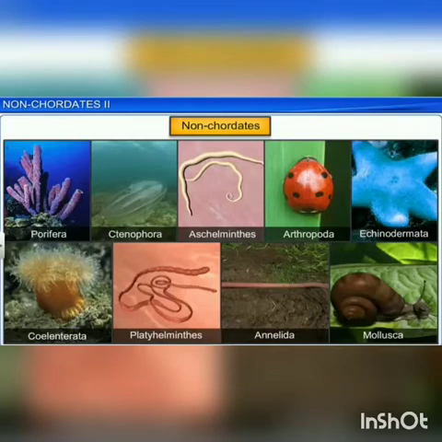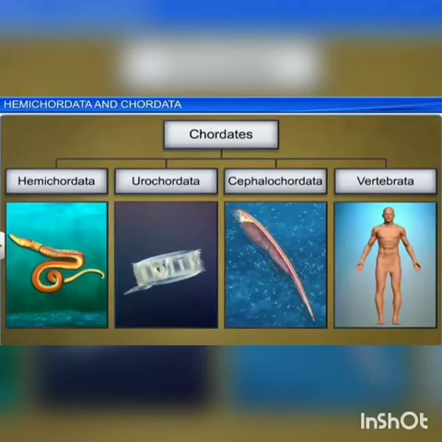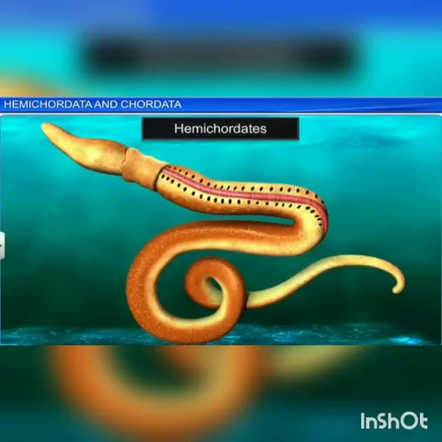So far we have seen the non-chordates, the different phyla of non-chordates from Porifera to Echinodermata. The next phylum is the phylum Hemichordata. Hemichordata was earlier treated as a subphylum of Chordata. They are now regarded as an independent phylum of invertebrates, close to Echinodermata. The animals of this group possess the characters of invertebrates as well as the characters of chordates.